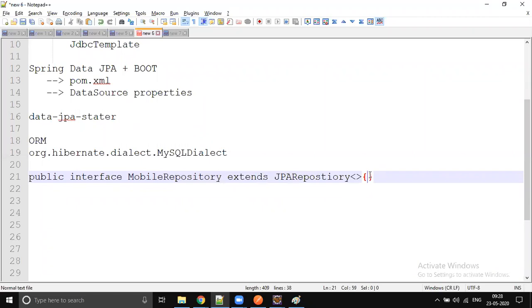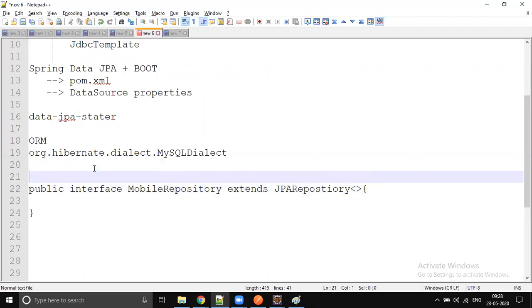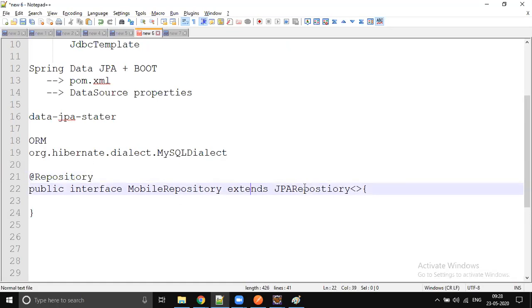So for now, don't write any methods. Annotate this interface with @Repository, right? This can be written by a baby also. A Java baby can write this. An interface which extends JpaRepository and is annotated with @Repository. That's it, we are done with writing that entire repository implementation.